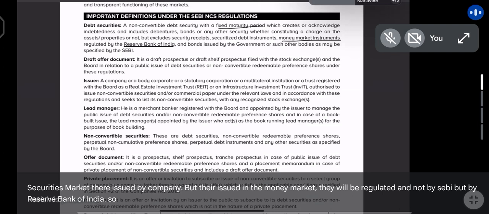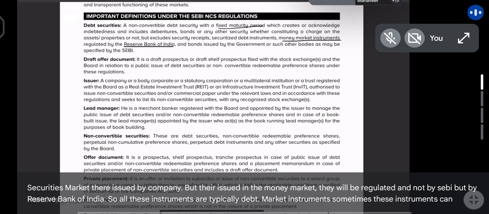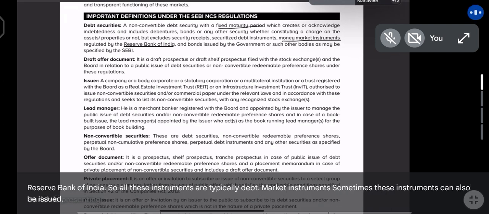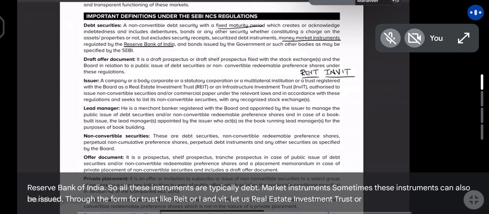So all these instruments are typically debt market instruments. Sometimes these instruments can also be issued through the form of a trust like a REIT or INVIT. That is Real Estate Investment Trust or Infrastructure Investment Trust.